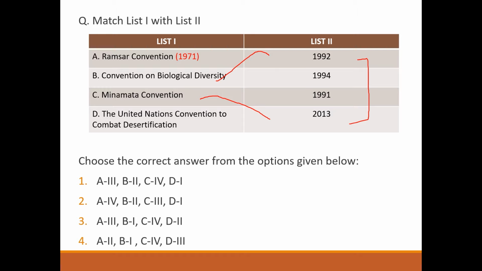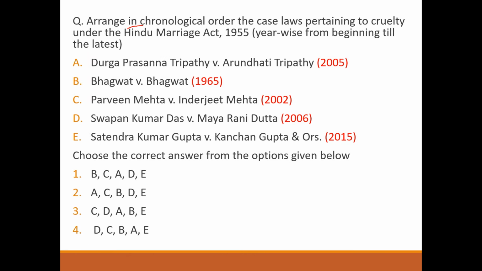Next question, arrange in chronological order the case laws related to plurality under Hindu Marriage Act 1955 year wise from beginning till the latest. Durga Tripathi versus Arundhati Tripathi 2005, Bhagwat versus Bhagwat 1965, Praveen Mehta versus Inderjit Mehta 2002, Swapan Kumar Das versus Maya Rani 2006, Satyendra Kumar Gupta versus Kanchan Gupta 2015. So answer will be option number 1.